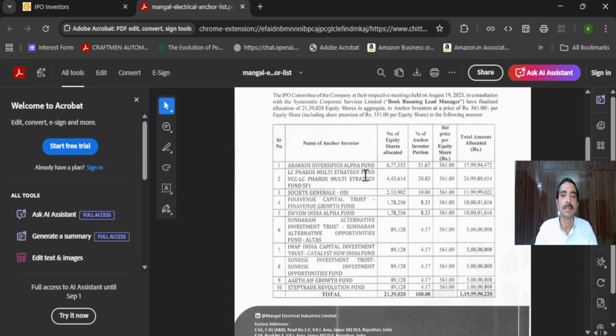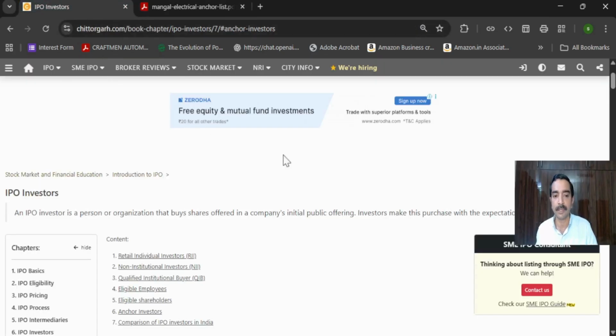There's no such thing. But anyway, it gives you a cushion or comfort, saying okay, this can be a factor, these are the people who have shown interest. Maybe we can consider it while taking a decision to go for the subscription. That is one point which will give us some cushion there.